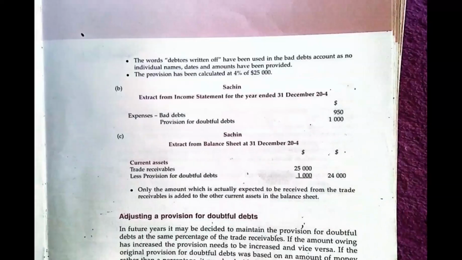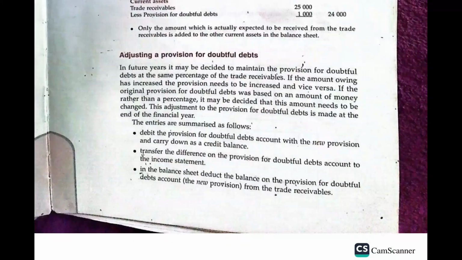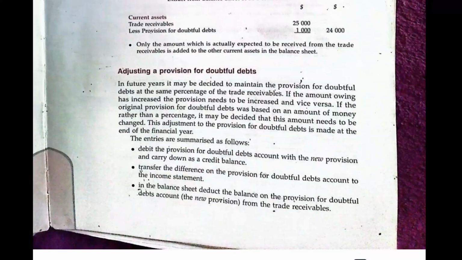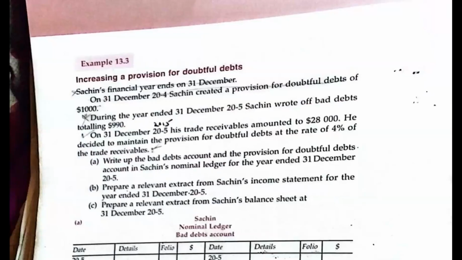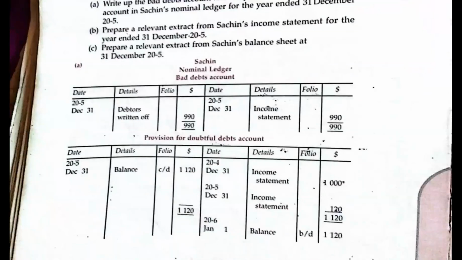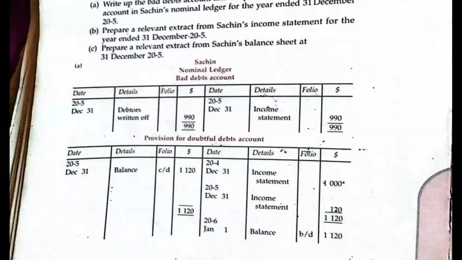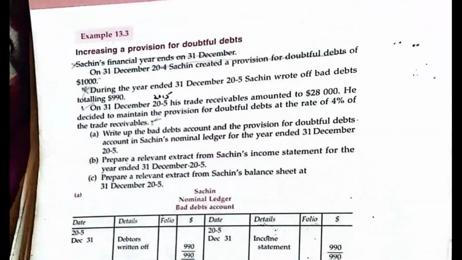All right. So basically, this is what happens. You have to pay attention to this and follow through again and again. Sometimes you can have the provision for doubtful debt increasing. How do you make entries? Let me show you a scenario where the provision for doubtful debt increases from the previous period. Remember that in 2024, the provision for doubtful debt was 1,000.